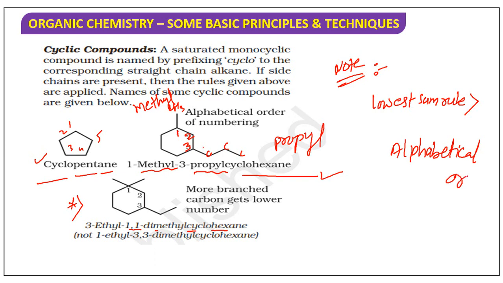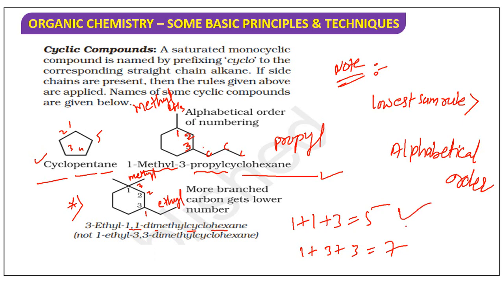Okay, you note this down, because here E will come first actually, ethyl. Here it is a methyl. But we gave the numbering for methyl only. Why? Lowest sum rule. Positions 1 plus 1 plus 3, total 5. If you take numbering from here, 1 2 3, it is 1 plus 3 plus 3, that is 7, so 5 is more preferred according to the lowest sum rule.